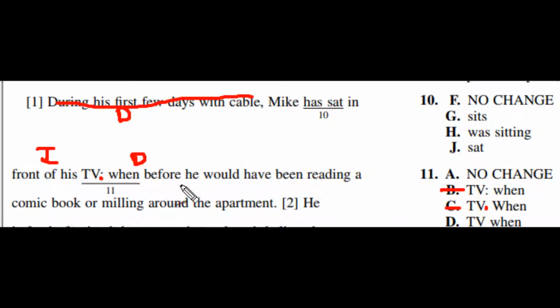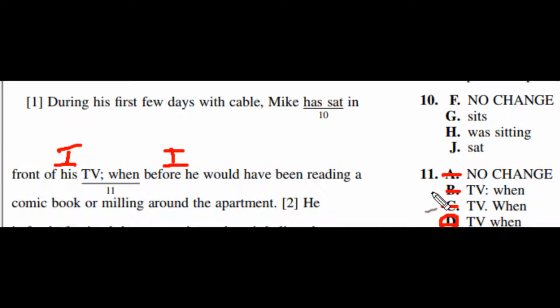Answer choice A has a dot, comma. DC bridge. That you learned was two independent clauses that are related. That doesn't work either. Cosmic dots, DC bridge, two sentences. D is the correct answer for practice problem number 11. Look at the logic, kids. You know the rules. Now you have to apply the rules in a logical fashion.